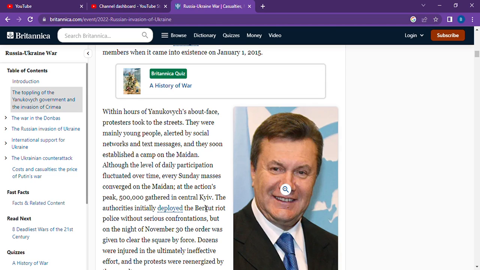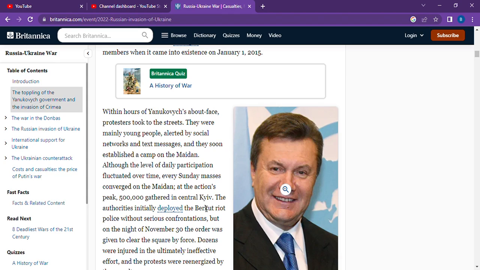Within an hour of Yanukovych's about-face, protesters took to the streets. They were mainly young people alerted by social media and text messages. They soon established a camp on the Maidan, although the level of daily participation fluctuated over time. On Sundays, masses converged on the Maidan, and about 500,000 gathered in central Kiev.